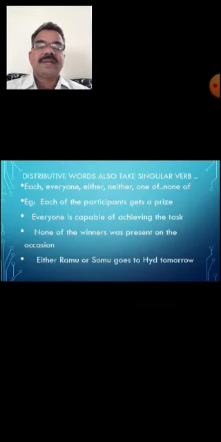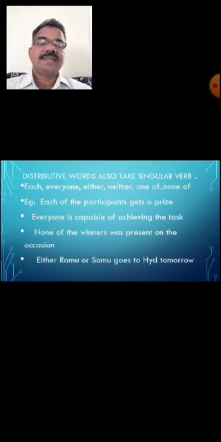Everyone also indicates singular number, so automatically a singular verb goes there. Everyone has the capacity to achieve the thing. Everyone is doing his best. Like that, I am just expanding, giving other forms with the word everyone.